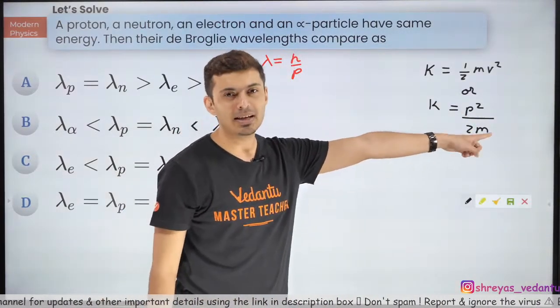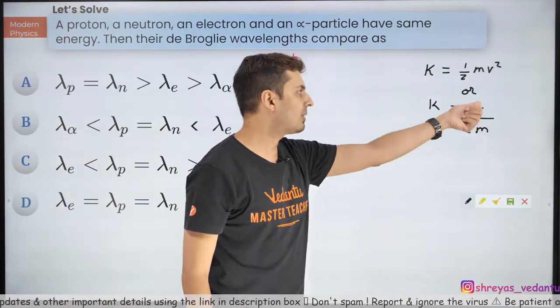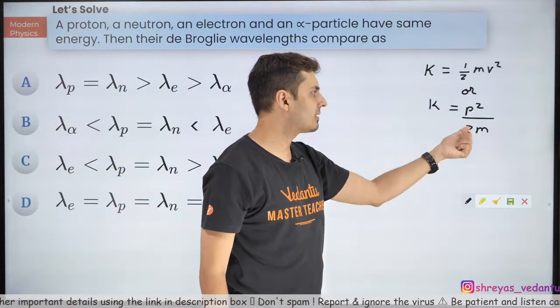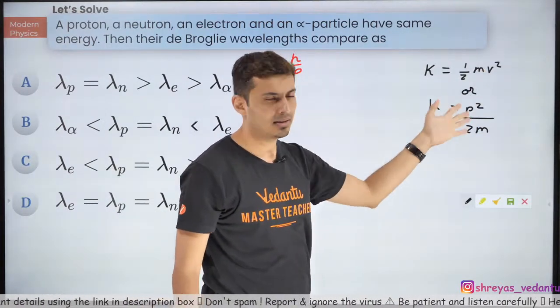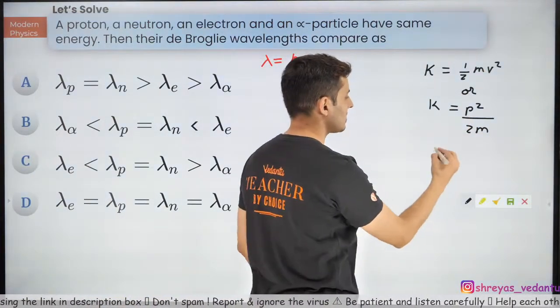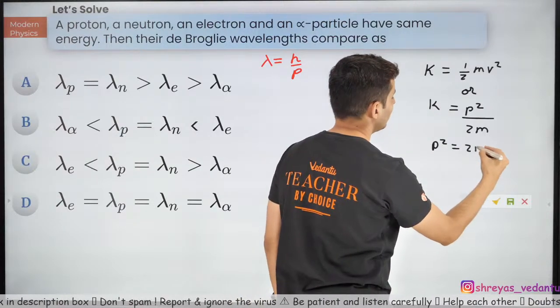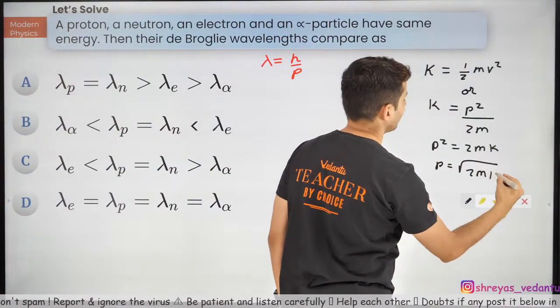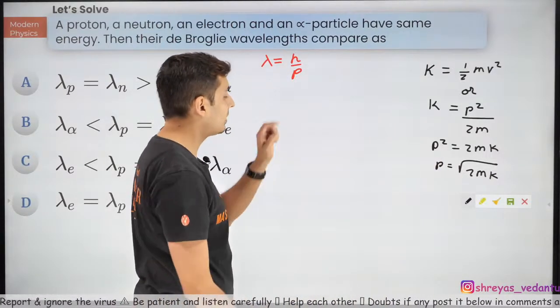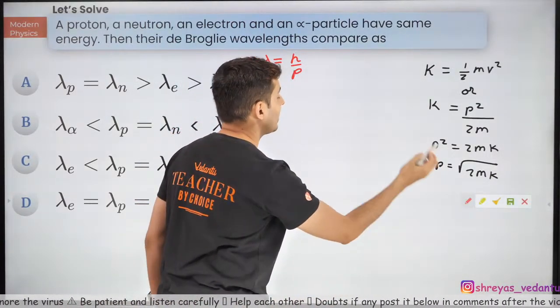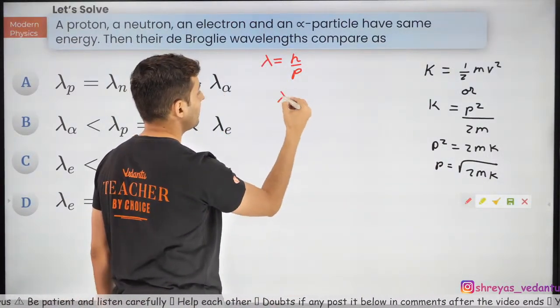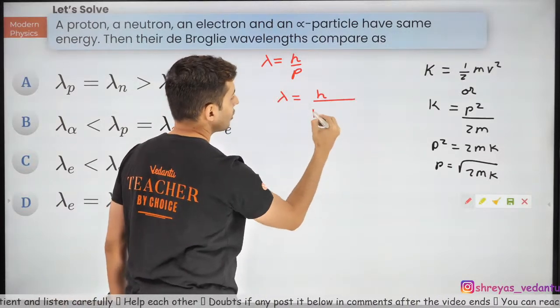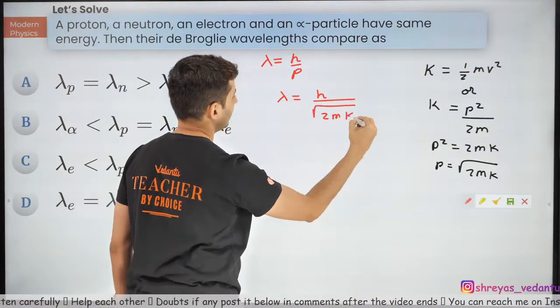You just substitute p as mv. It's simple: m square v square, one of the m will get cancelled, you will still get half mv square. It's one and the same thing. Now just rearrange this. So p square will become 2mK, therefore p will become root of 2mK. Now substitute that over here. This is very, very important. This is a standard formula. So lambda will become h by root of 2mK.